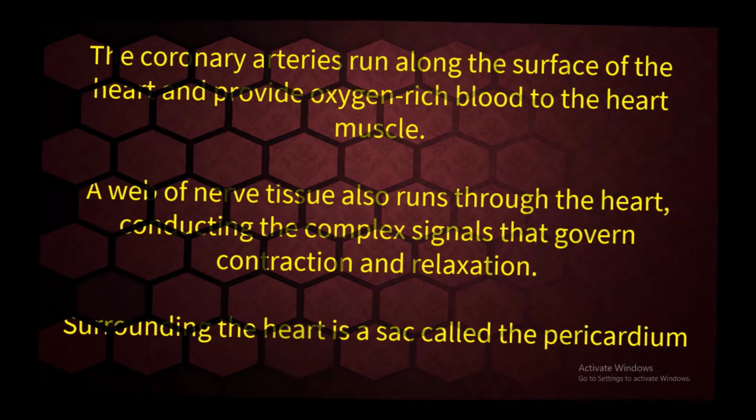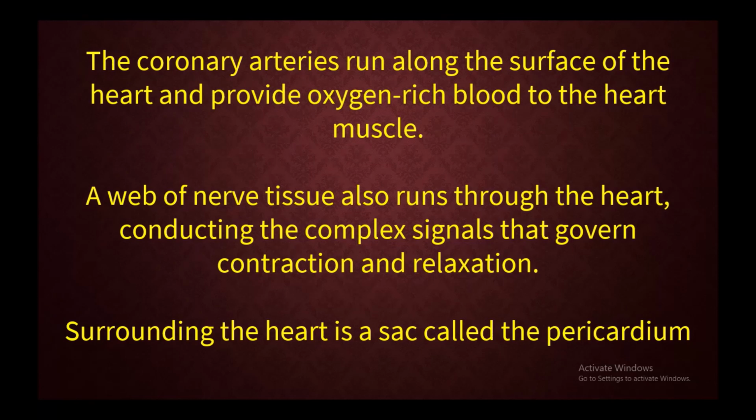The coronary arteries run along the surface of the heart and provide oxygen-rich blood to the heart muscle. A web of nerve tissue also runs through the heart, conducting the complex signals that govern contraction and relaxation. Surrounding the heart is a sac called the pericardium.